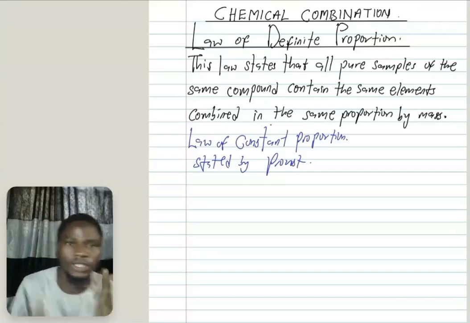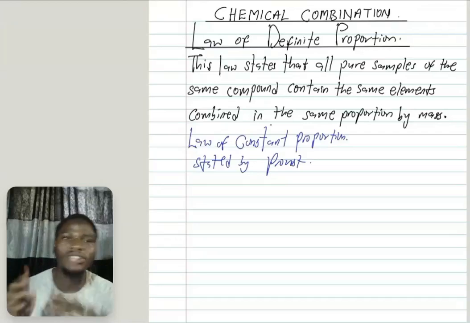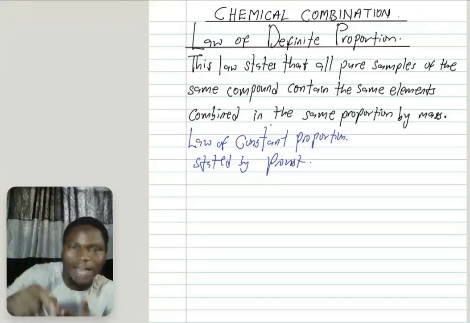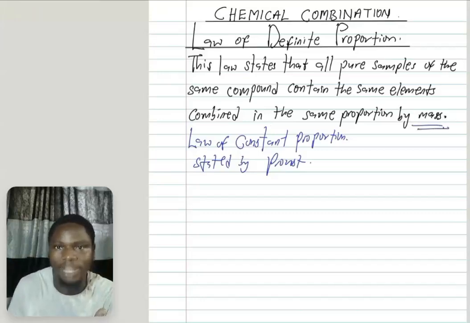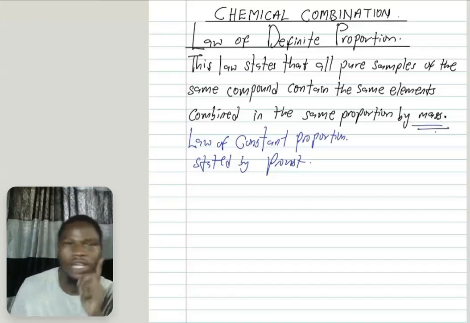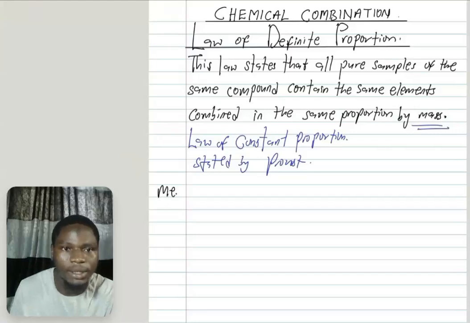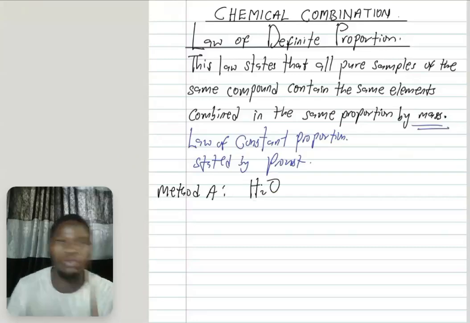Good. Now, let's talk about the idea of this law. Look at what it's telling us again. It's telling us that all pure samples of the same chemical compound have the same elements and they are combined in the same proportion by mass. Let me tell you a story. Let me say method A was used to produce this compound H2O called water.